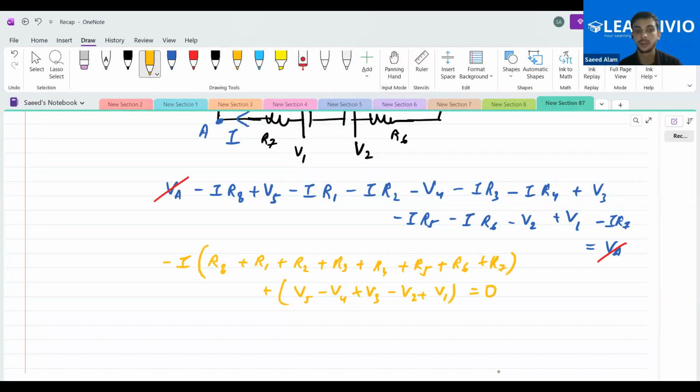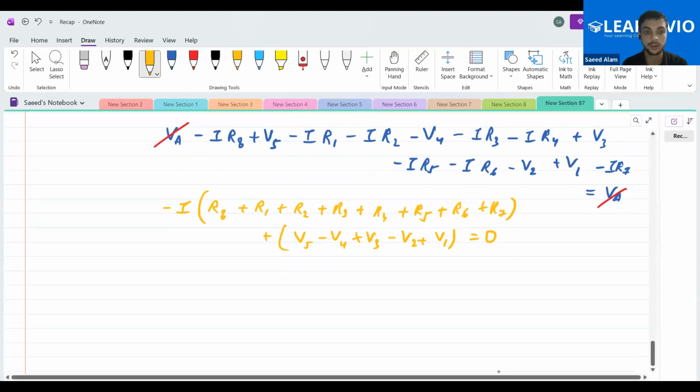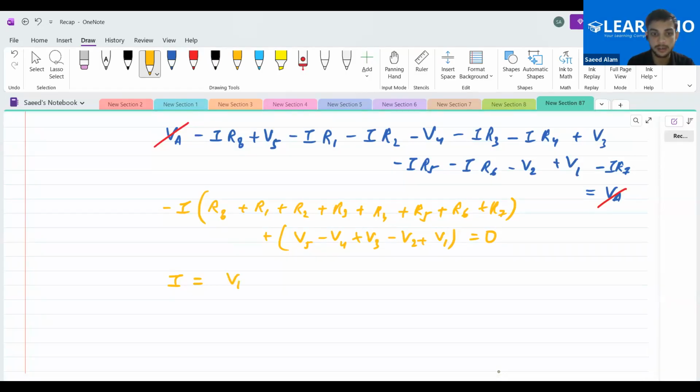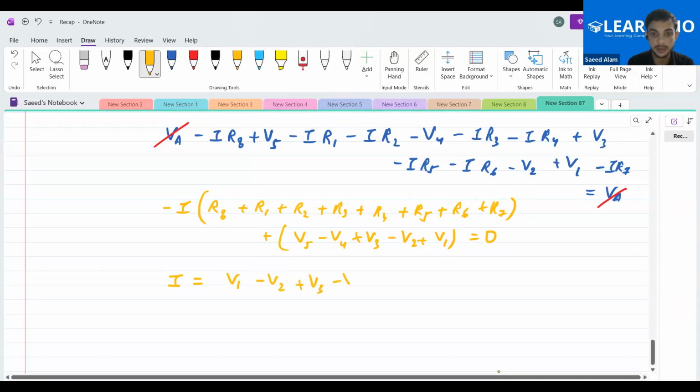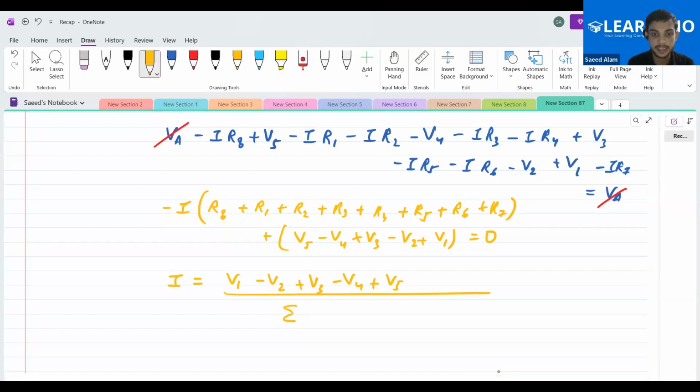If you want to find this I current, it will become V1 minus V2 plus V3 minus V4 plus V5, whole divided by R1 plus R2 and so on, the summation of Ri from 1 to 8. Can I write it like this?